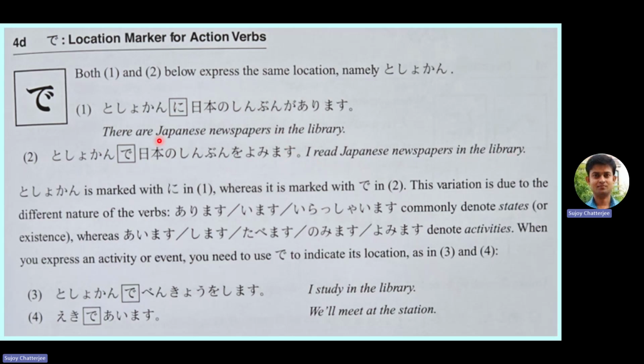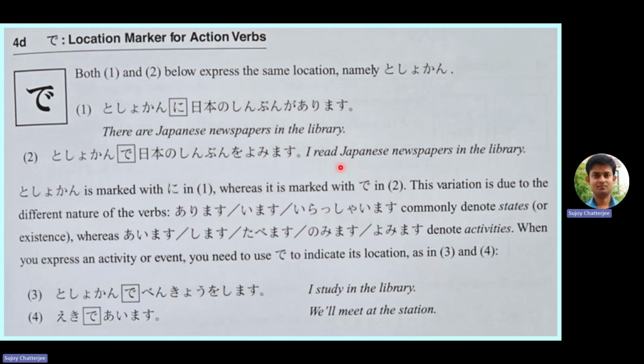So in that way, both should have been the same marker, right? If it is ni here, it should also have been ni, like Toshokan ni Nihon no Shinbun o yomimasu. But that is not the case. Toshokan is marked with ni in number 1, whereas it is marked with de in number 2. Why is this so?